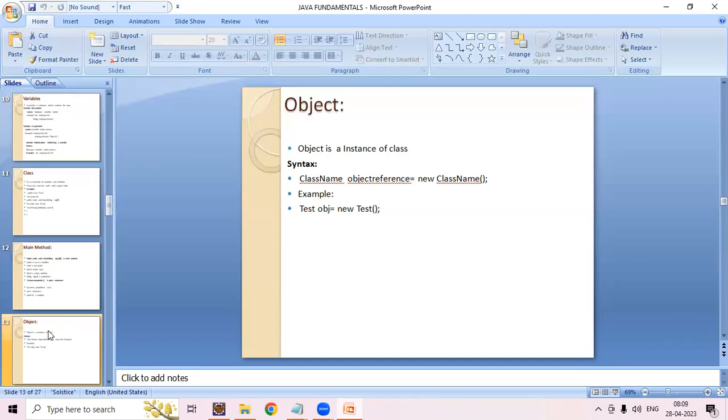Okay. So going forward we will discuss the object in detail. Is it clear so far? Is there any doubts? Class, method and object.